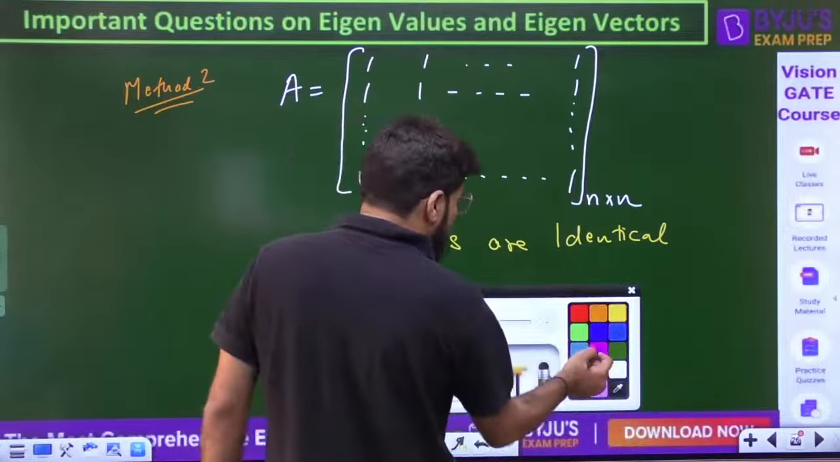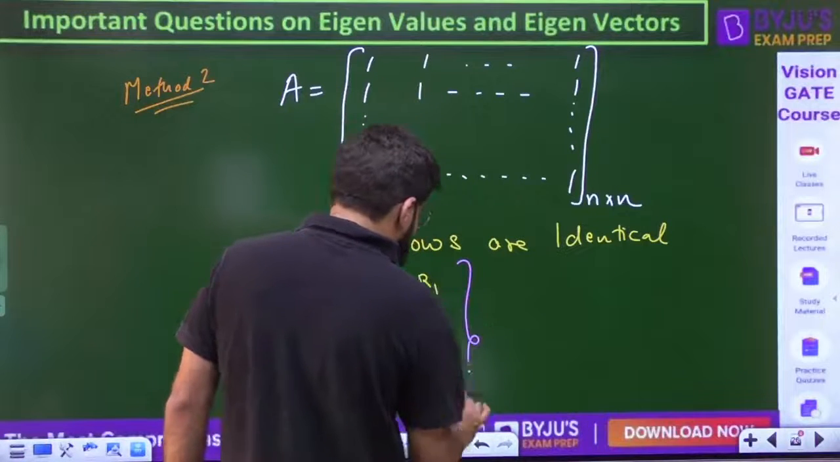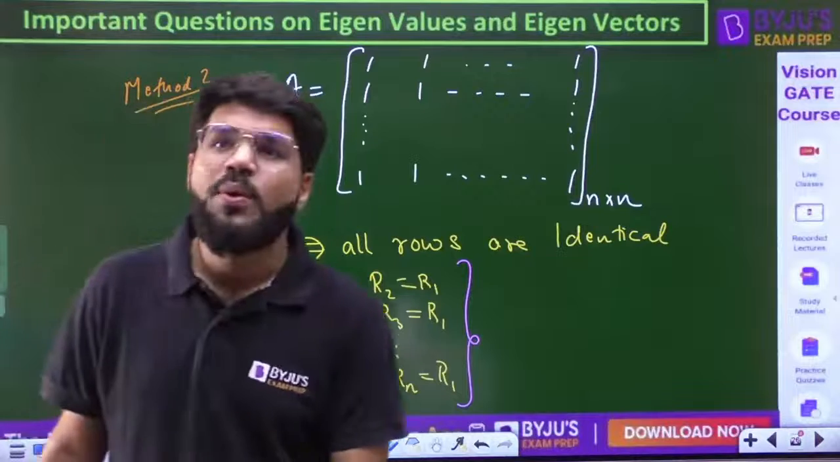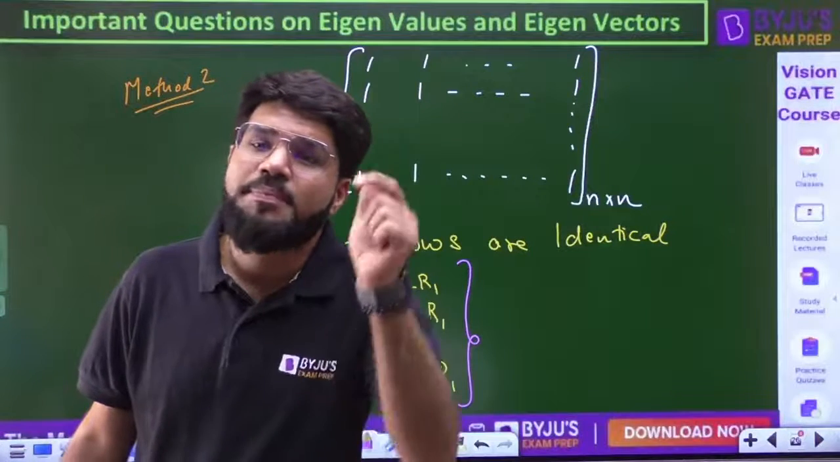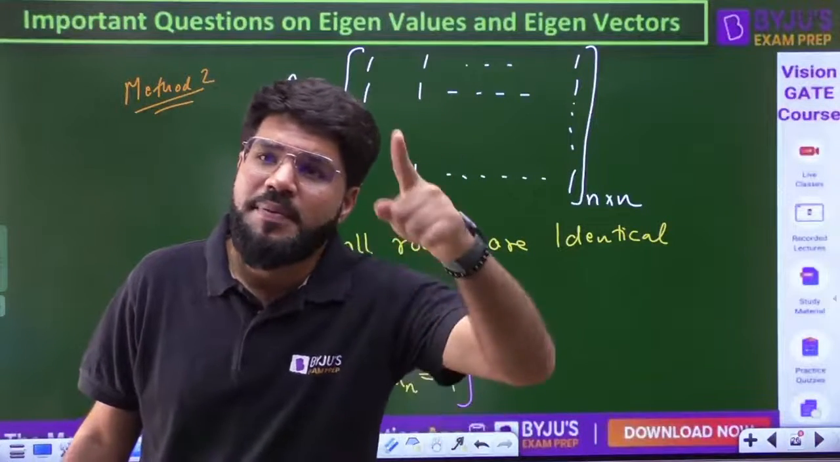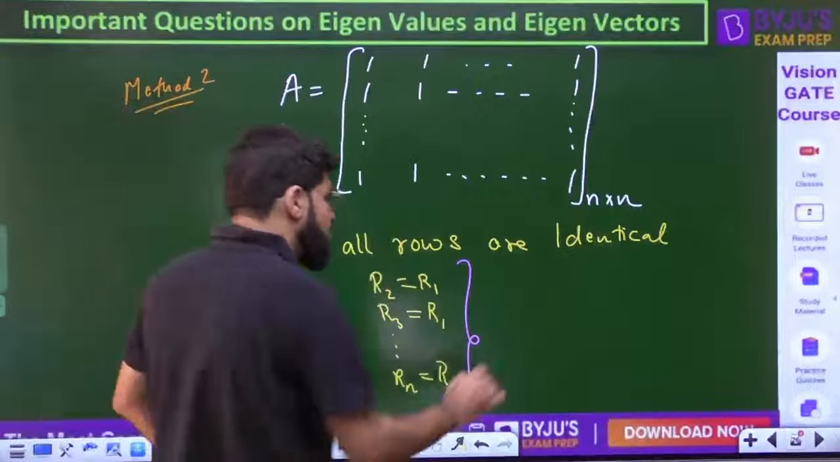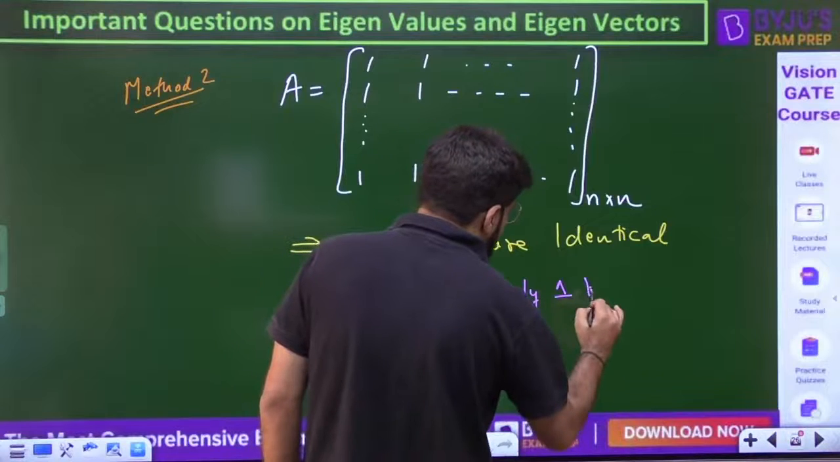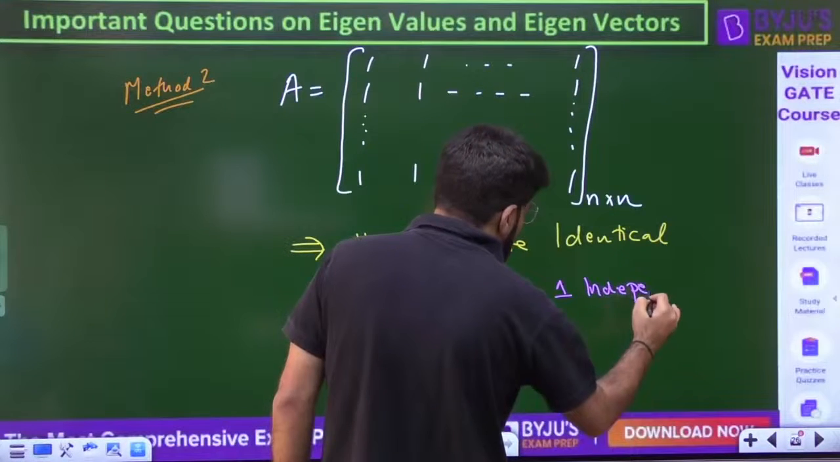Whenever all the rows are identical, what happens? R2 is R1, R3 is R1. So there is only one independent row. The rest are all dependent on R1. So whenever all rows are identical, there is only one independent row.